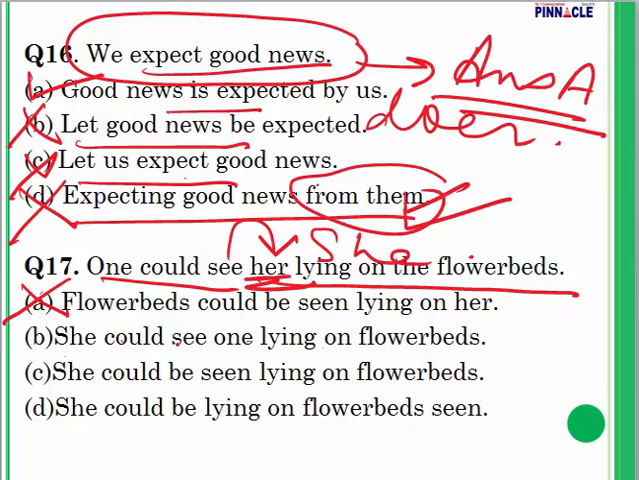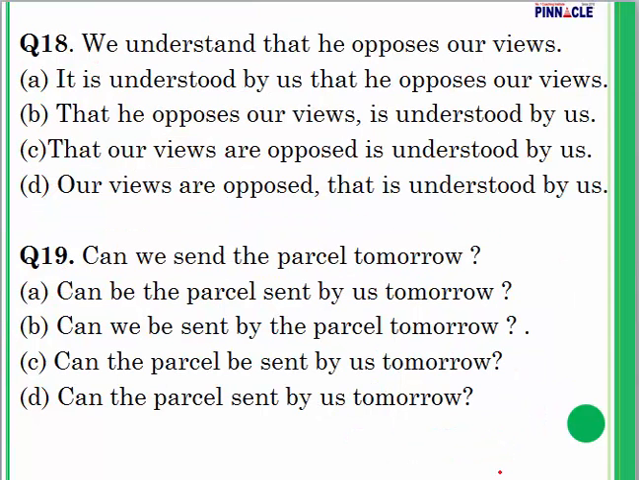She could see one lying on flower beds. Now if you see this is incorrect. She could see one lying on flower beds, meaning has changed. She could be seen lying on flower beds. Yes, this could be a possibility. She could be lying on flower beds seen. This is also incorrect. So my answer is C. Answer is C.